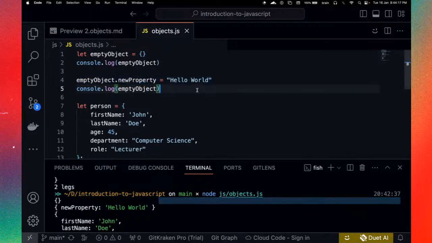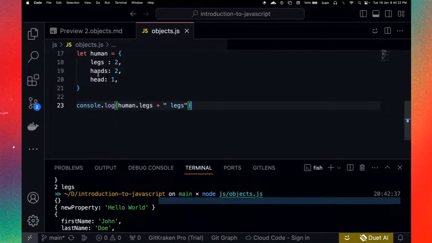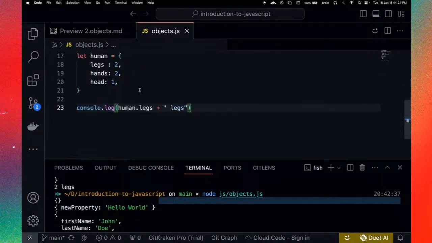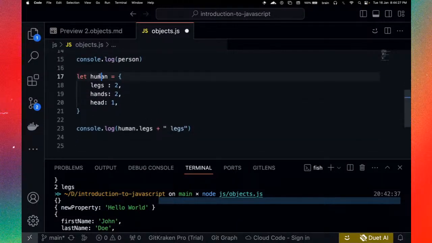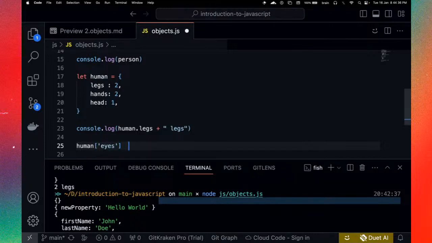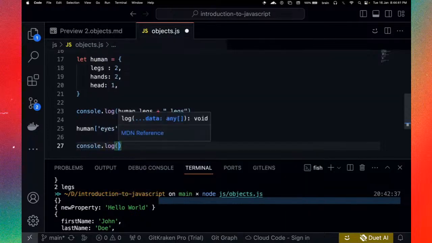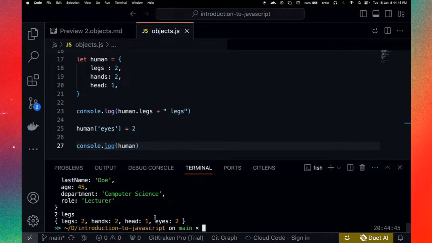Yeah. Okay. So let's look at some of the methods that we can access. By the way, we can also decide to include an item here using this pattern. So we can actually include an item here. We have legs, hand, head, we have eyes, for example, and this can be two as well, okay? So if we go ahead and console.log human again, right here, let's log that. So now you see we have included eyes, but we did not include eyes in here. We actually included it outside.